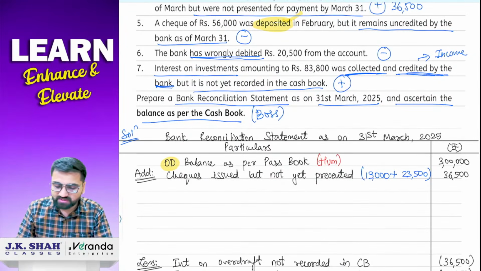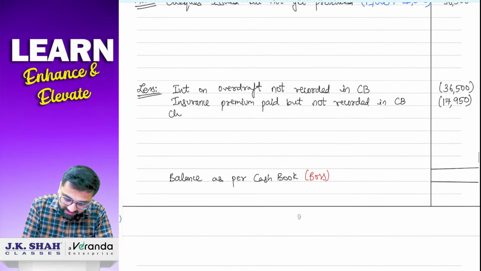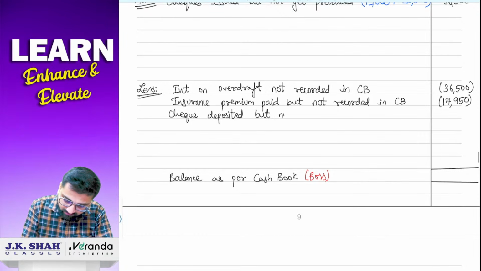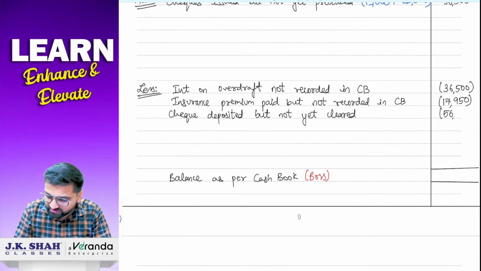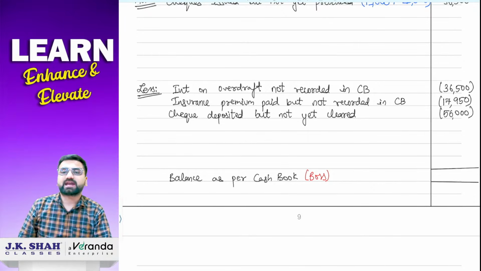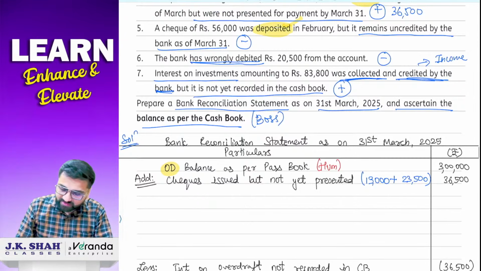Okay. Then next, point number 5. 56,000 का चेक डिपॉजिट हुआ था बट क्लियर नहीं हुआ. So we have to go to the less वाला part and we'll write down here check deposited but not yet cleared. It is of 56,000. So we'll write down 56,000 in bracket. Then comes point number 6.